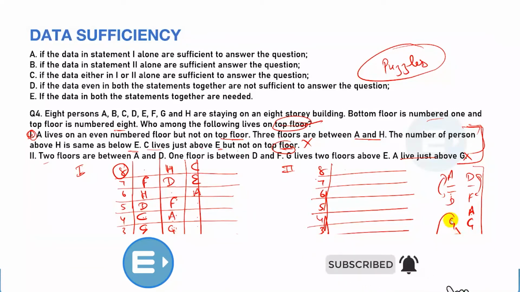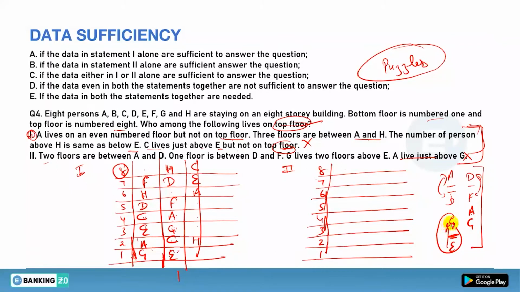Sorry, not only 1, but it is also given that G is above E. Okay, that is fixed. G is 2 floors above E, so G must be above E. So this case will be neglected because in this case G is below E. So this will make your final possibility, and all are fixed.